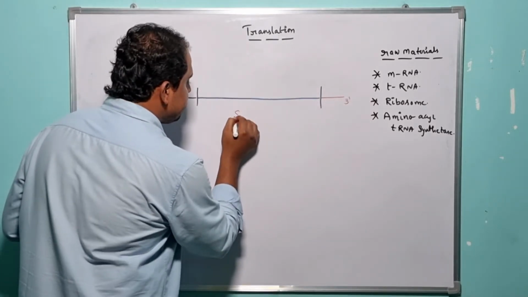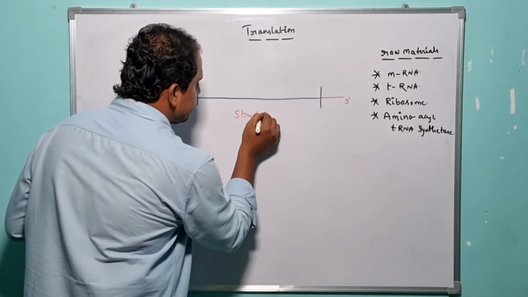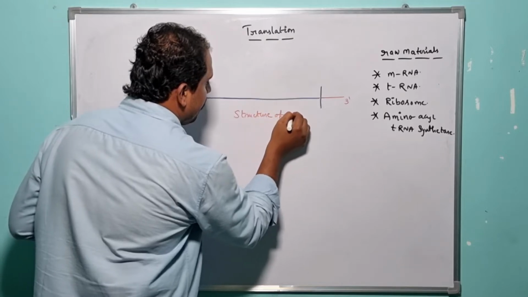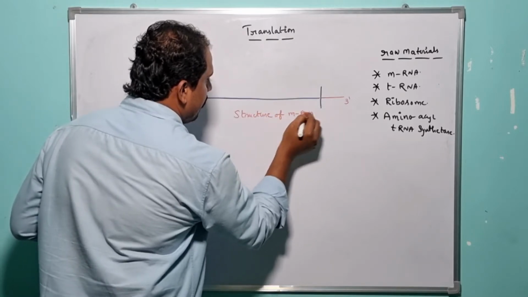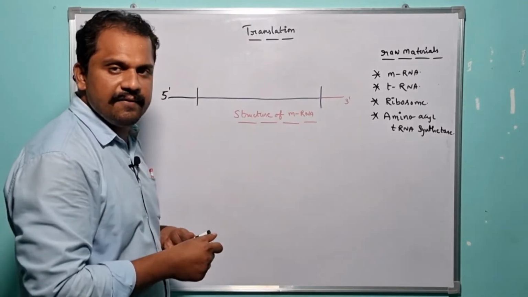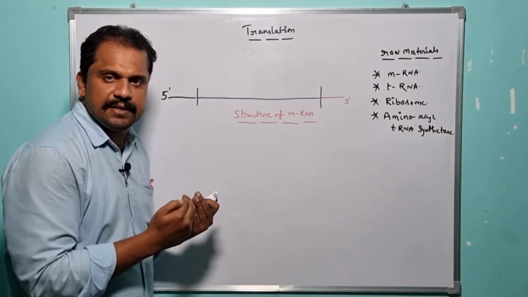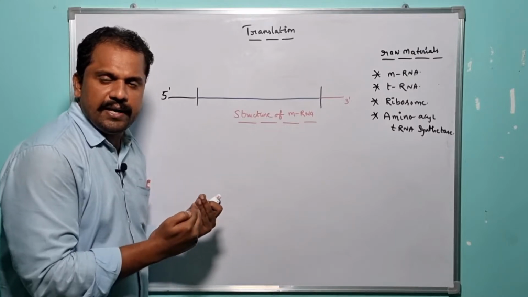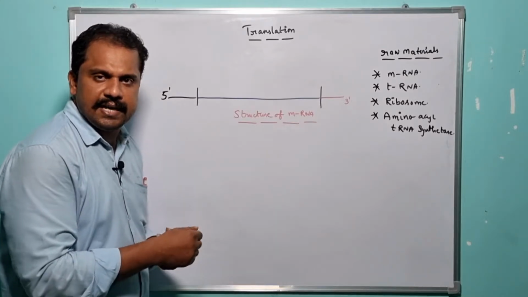So here, this is the structure of the mRNA, right? Structure of mRNA. So the specific mRNA which is synthesized during the gene expression is complementary to the antisense strand, or the template strand of the DNA.